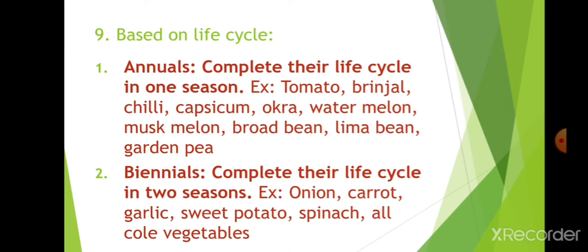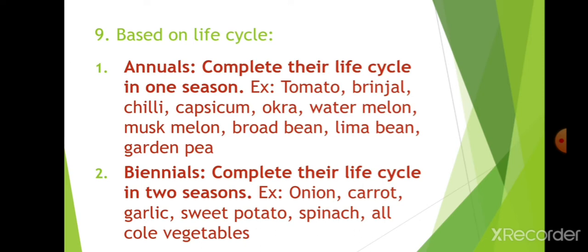Biannuals complete their life cycle in 2 seasons. That means 2 seasons they require. If you sow in rainy, they will complete their life cycle in rainy and winter season. Both seasons they will take. They are onion, carrot. Because in biennials, one season is for vegetative growth, second season for reproductive growth. Onion, carrot, garlic, sweet potato, spinach, all cold crops.